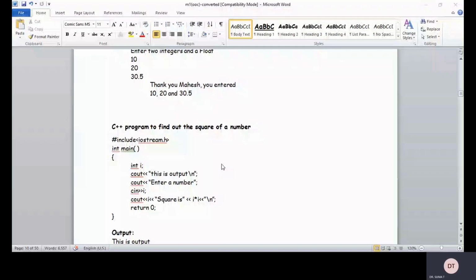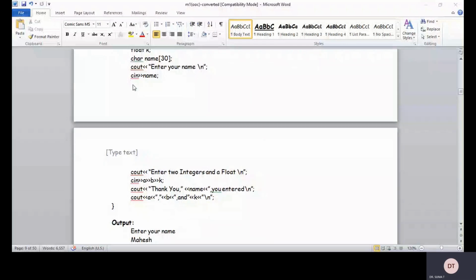Your function does not return any value. In the previous example and the previous class, I already told you about void main. So with void main there will be no return 0, because we are given a void main. And int main we have, right.